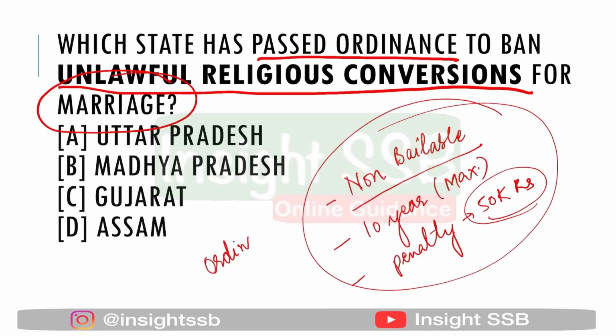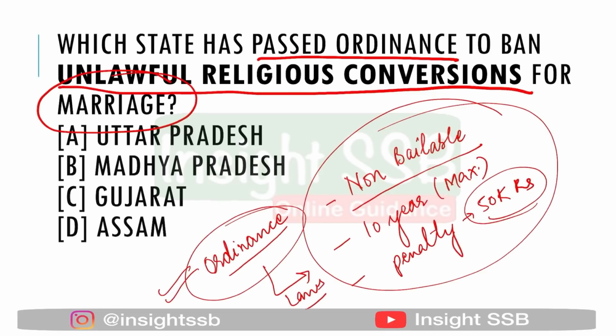Ordinance जो है, this is usually passed either by the parliament, or if it is a state government, then state legislature usually passes it out. So ordinance जो है वो pass की गई है, and under this ordinance these particular laws will be made. ठीक है, और कौन सी गवर्नमेंट ने पास करी है? It is actually Uttar Pradesh state government who has passed this ordinance against unlawful religious conversions.